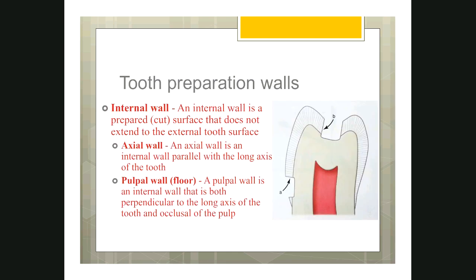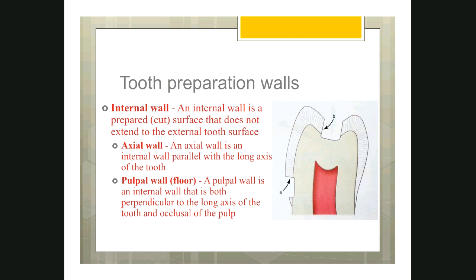Now coming to the parts of the cavity. You have two types, internal wall and external wall. Okay, what is internal wall? The picture what you see here is a class 1 cavity on the occlusal surface and also a class 5 cavity on the cervical region of the buccal surface. Okay, so a wall of the cavity which is inside the tooth that does not come to the outer surface, so that is internal wall.